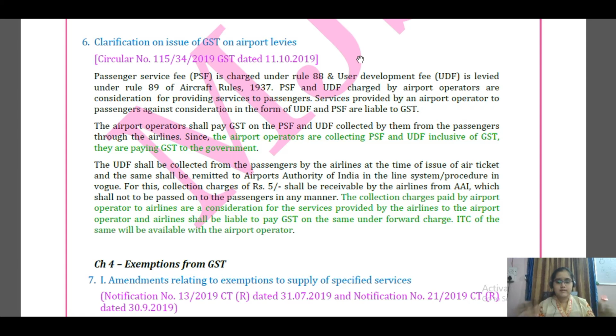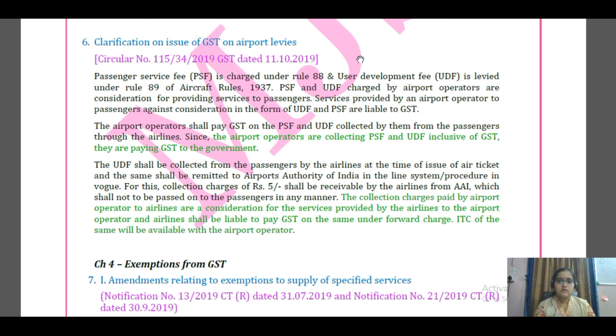So this is what broadly happens. Now, there are certain aircraft rules under Rule 88 and Rule 89. We need not know what the rule is, but the rule says that the airport operator, who is operating the airport, has to collect charges from the passengers by way of two fees. First is the passenger service fee (PSF) and also the user development fee (UDF). This is for providing services to the passengers in the airport.